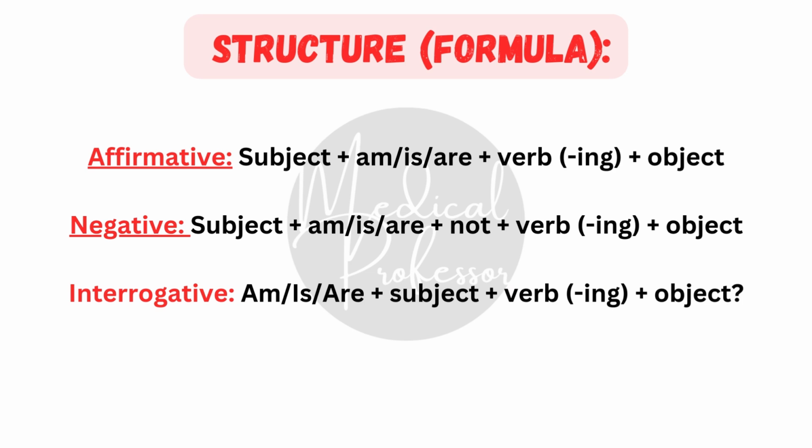Number 1, affirmative sentences: subject plus am/is/are plus the ing form of the verb plus object. Structure of negative sentences: subject plus am/is/are plus not plus the ing form of the verb plus object. Structure of interrogative sentences: am/is/are plus subject plus the ing form of the verb plus object.